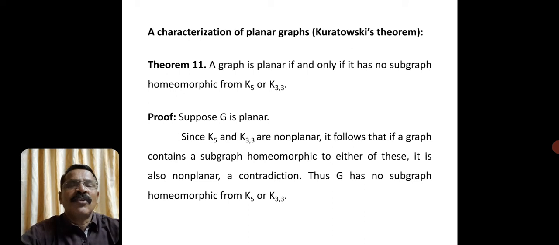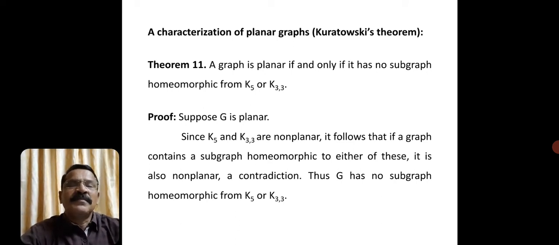Why is it called Kuratowski's theorem? Because we know the graphs K5 and K33 are non-planar graphs, and those two graphs are considered Kuratowski's graphs. Here we are using the graphs K5 and K33, so that's why this characterization is also named Kuratowski's theorem. So what is the theorem?